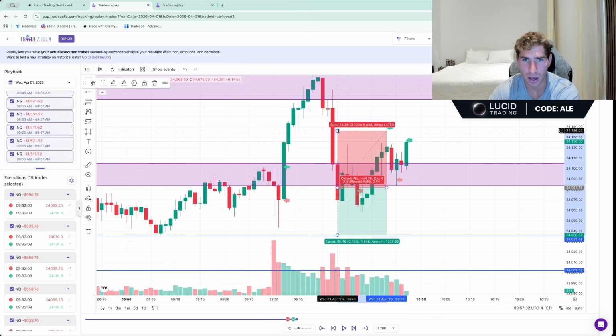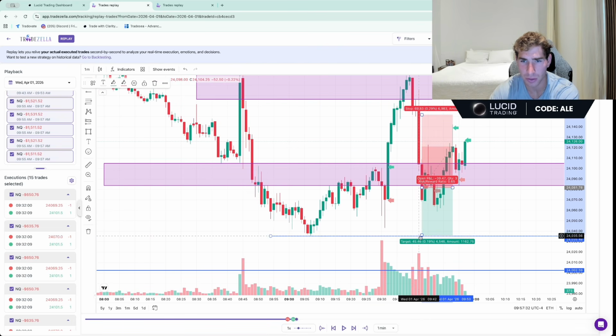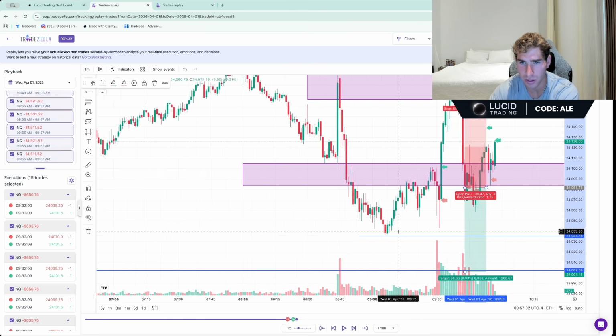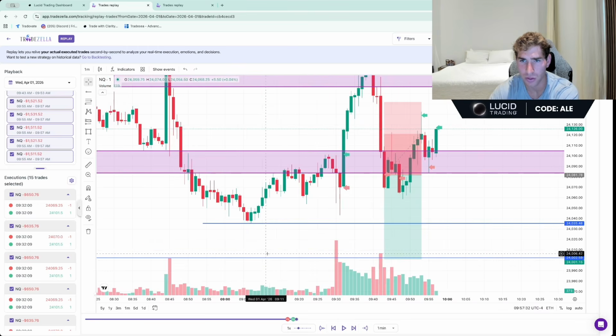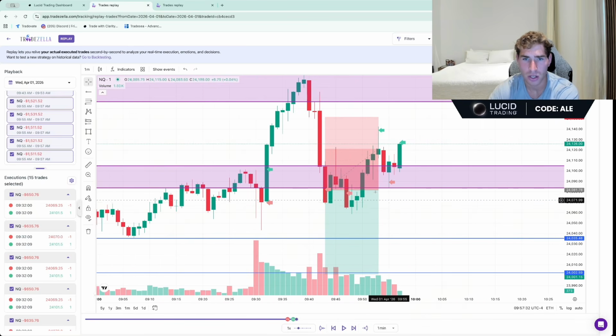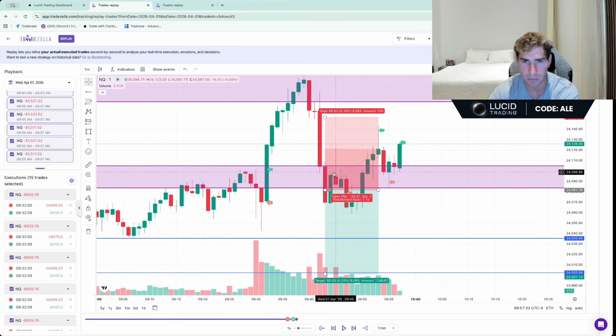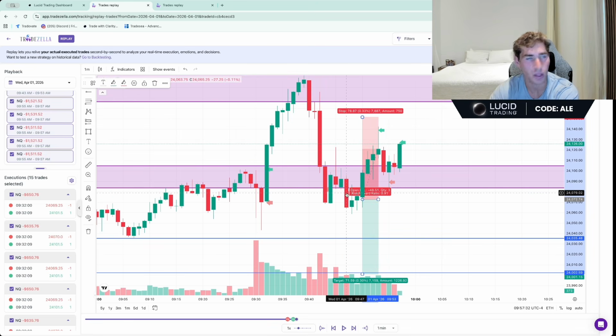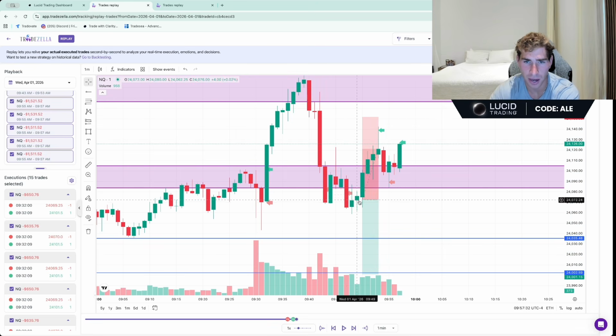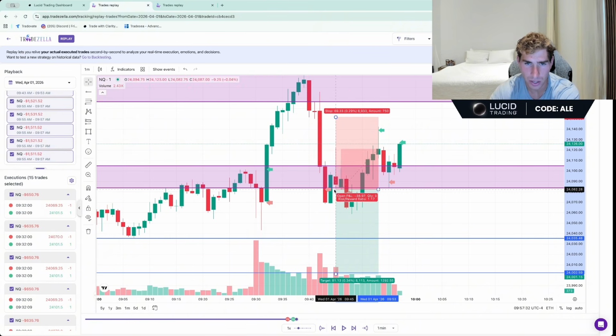And then what I do, I had my stop up here. My take profit was actually this draw in liquidity here at this point in time. I was very confident in this draw. I was going to break even here. Now what do I do when we reject this gap very nicely and get a displacement to the downside? I size in. I size in on this candle right here. Right, so now I'm in, I believe, 3 contracts. I think I entered in 2 here and 1 here. Very confident in this trade.